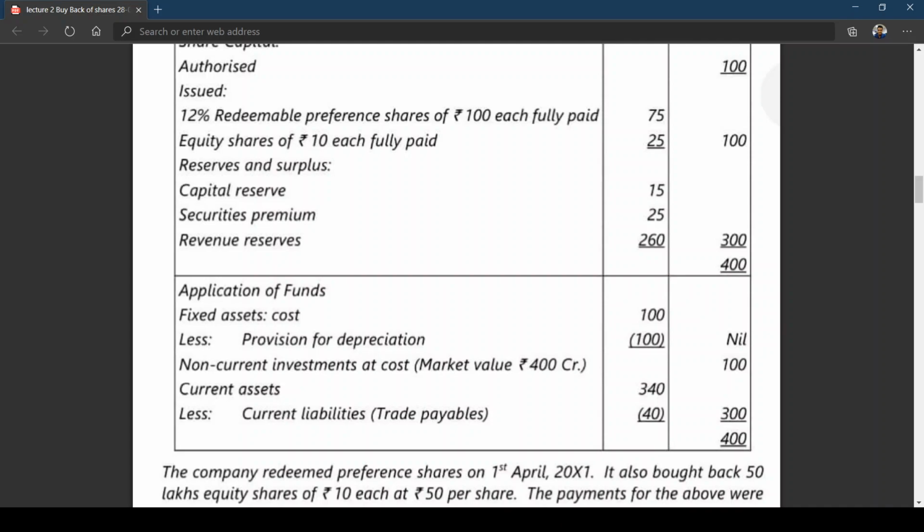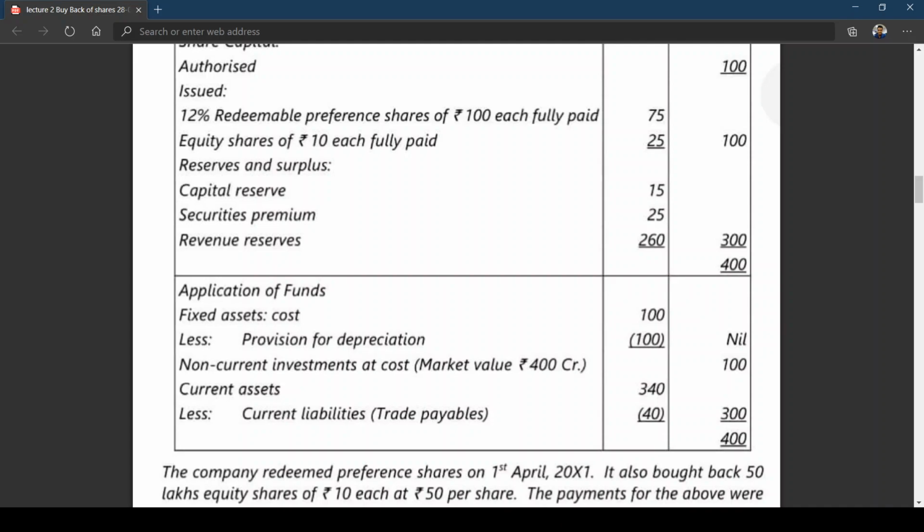Therefore, what is the amount you need to pay? 50 lakh equity shares into 50 rupees is nothing but 25 crores. Am I right? It is coming to 25 crores. That means you need to pay 25 crores for buying the shares. Then what is the nominal value of the buyback of shares? 50 lakhs into 10 rupees. It is coming to 5 crores.